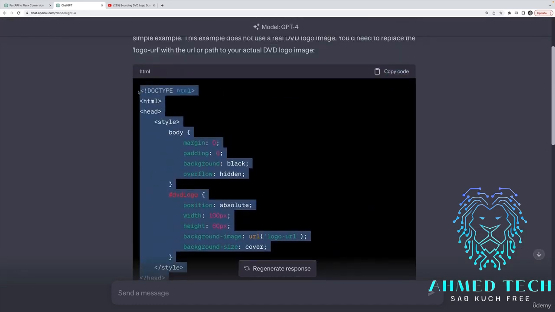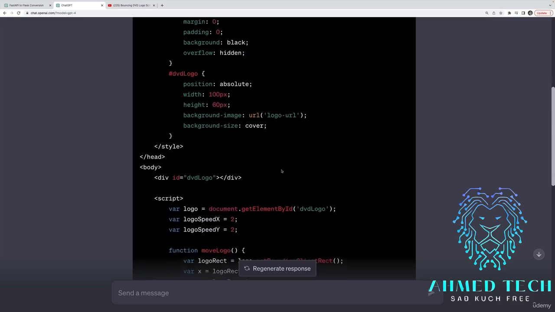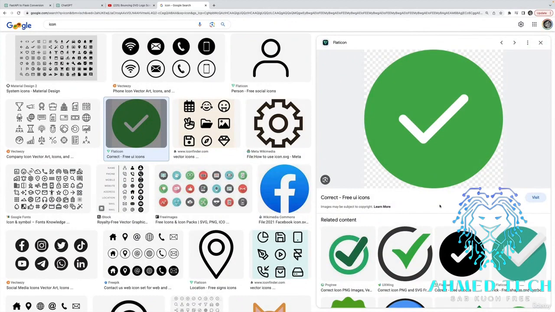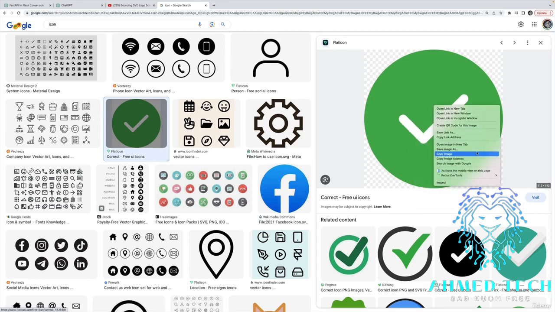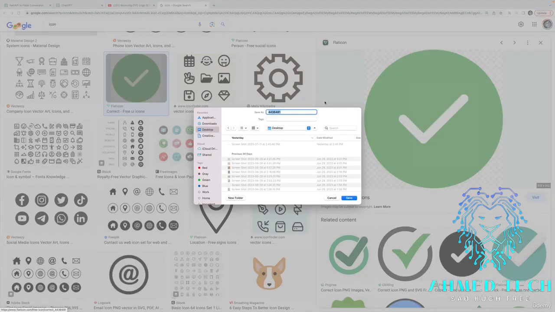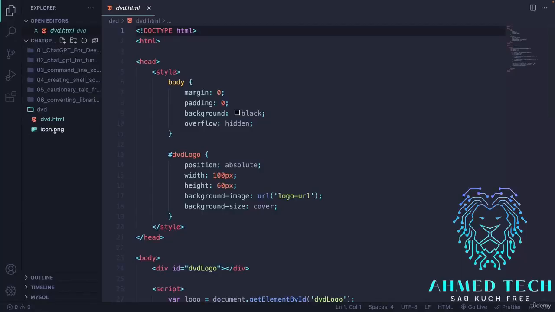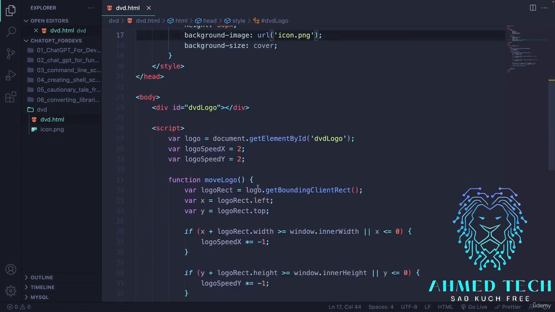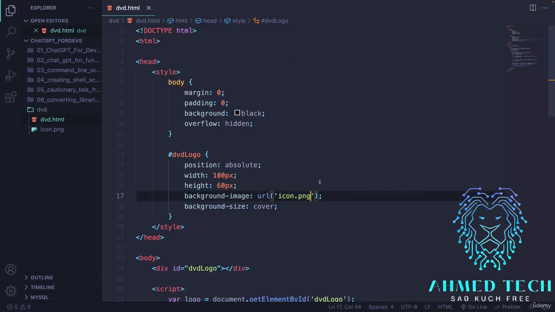But let's try running this and just see what happens. I'll have to add some sort of image that will bounce around the screen. And instead of the DVD logo, which is not licensed for me to use, I will just use some free icon that I find online. This is just a generic free flat icon where I've used the Google tools on the image search to filter by Creative Commons license. All right, so I've just called it icon.png. So I'm going to replace this with icon.png. Is there anywhere else that it uses that? I don't believe so. Let's see if it works.